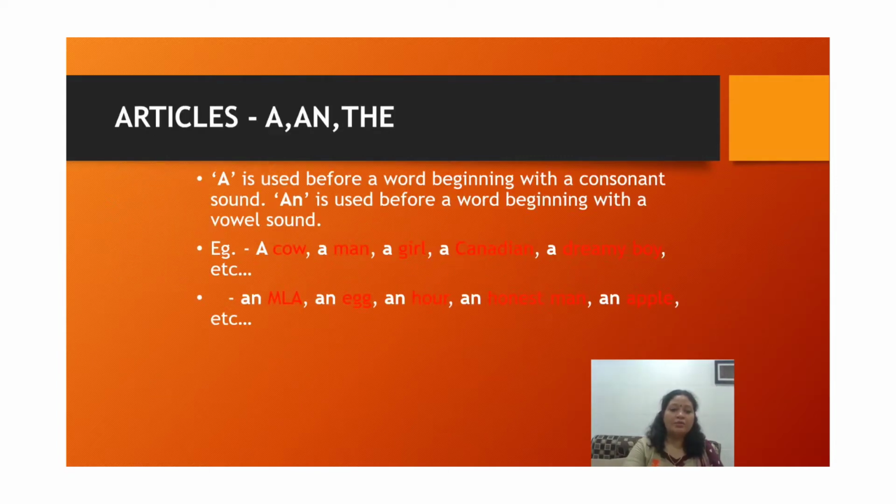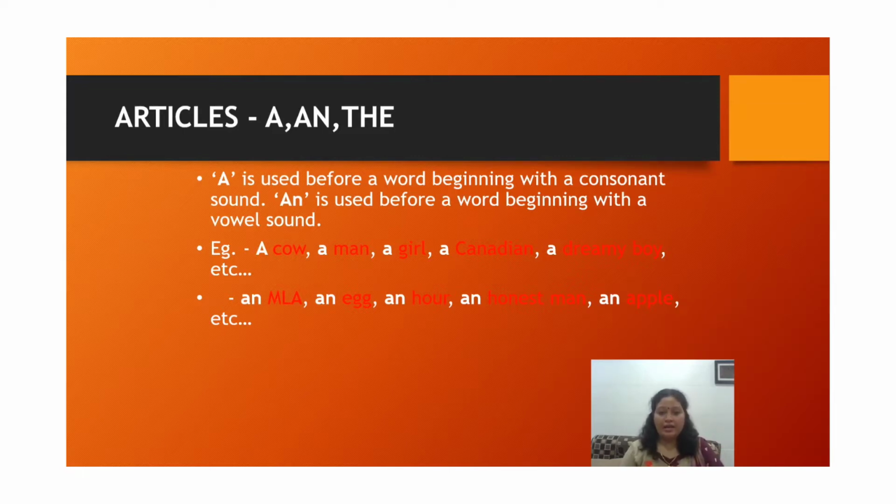So let's start with the articles. Now articles a and the, we have learned very well till 8th grade. You people know what articles are, but in some cases we always face the problem of whether a will come here or not, and the will come or not, where we should put a particular article, where we should not put it. So here I have mentioned a few points which clarify your doubts.